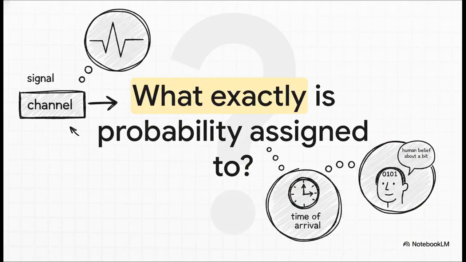Before we can even look at a complex communication system, we have to ask the most fundamental question that drives all of random signal analysis. When a signal or a channel or even a receiver's decision is uncertain, what exactly is probability being assigned to? Are we assigning it to the physical voltage on the wire, the exact time of arrival, or maybe just the human belief about a bit? This is the core mystery we're going to solve today.